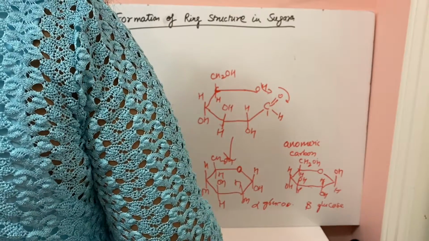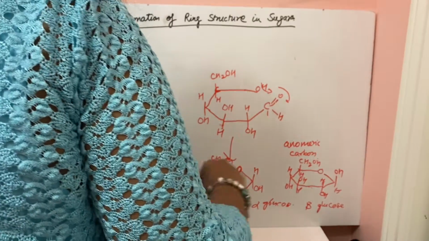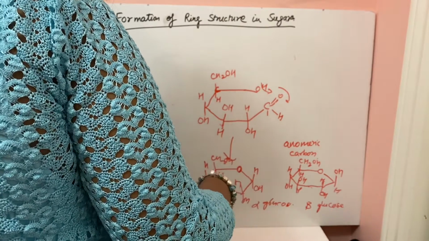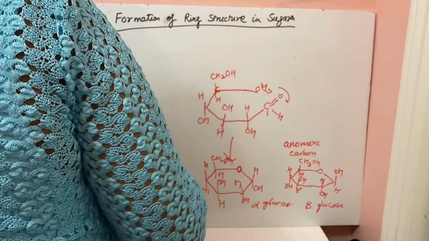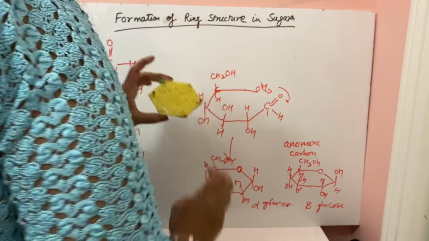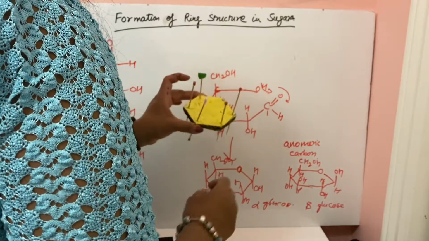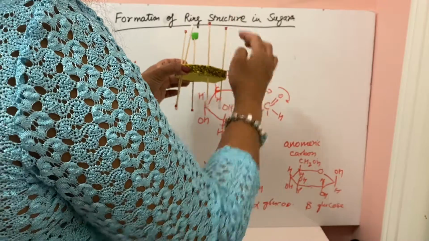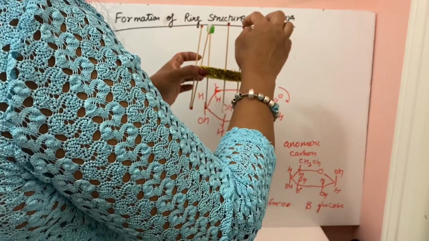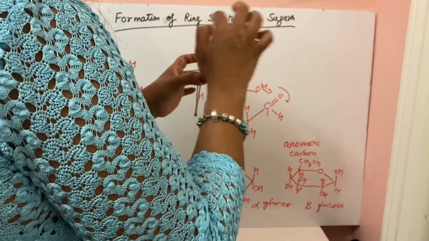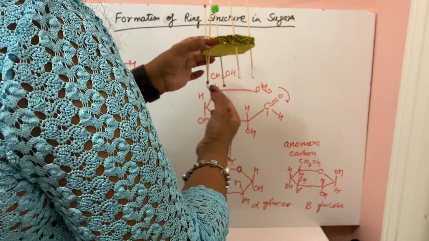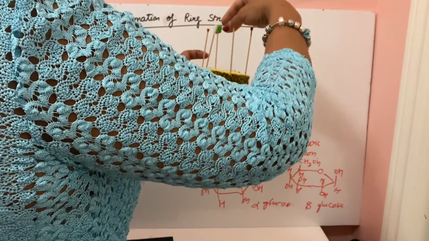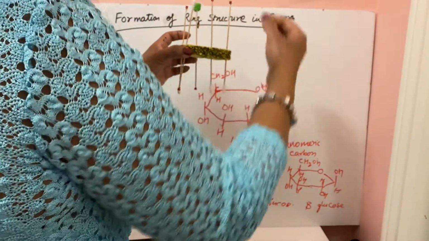So generally they form the chair form and it is hard to draw the structure. So Haworth projected this ring structure. I can show you with the model. This is the pyranose ring. This is your oxygen molecule and this is the structure of the glucose molecule. The red ones show the hydrogen groups and the white ones are the OH groups. And this green one is your CH2OH.